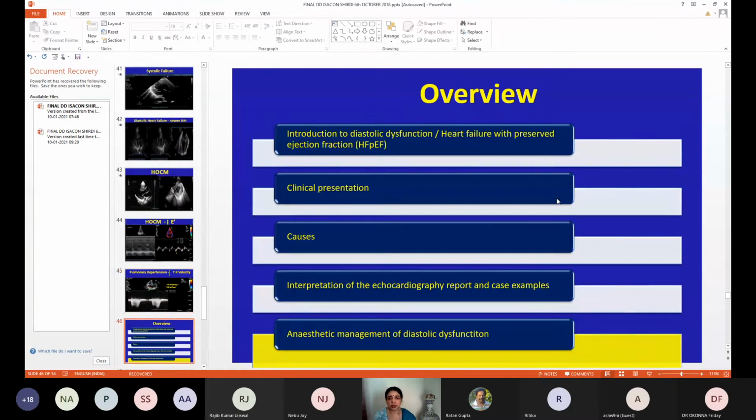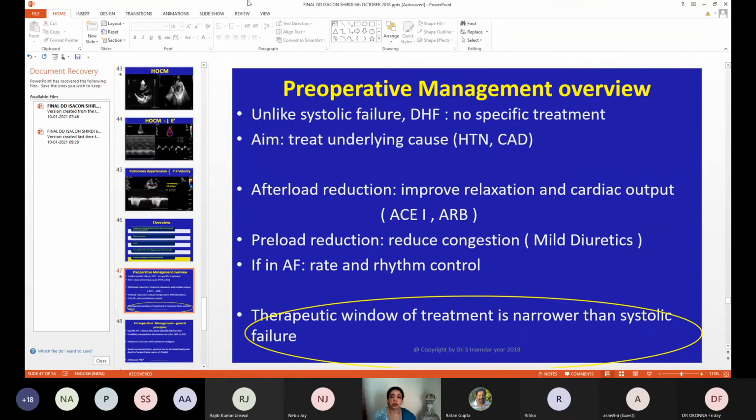Coming to the last part, and not the least at all, is the anesthetic management. We are all versatile anesthesiologists and we have to deal with so many things at a time, like Shri Krishna. So how do we go about it? Pre-operatively, unlike systolic failure, diastolic heart failure has no specific treatment.